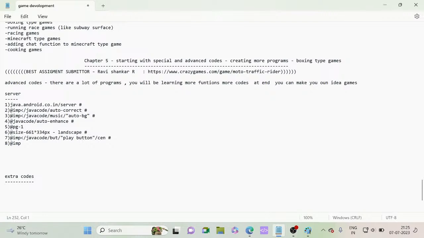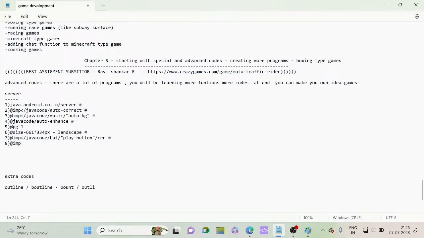Don't forget to learn the extra codes by heart. So outline or boundary. For boundary or outline, we will be using out. No, we will be using border for border, and for the boundary line we will be using bound. So for boundary line we will be using bound or out. These two we can use here.